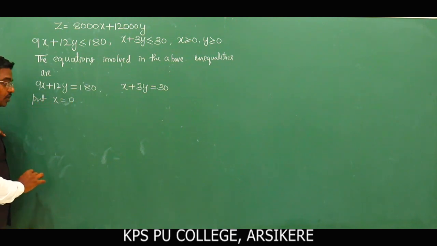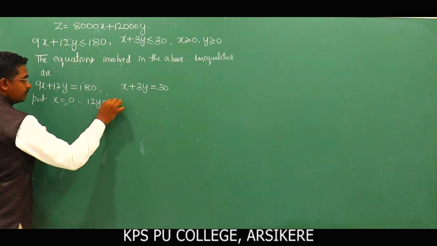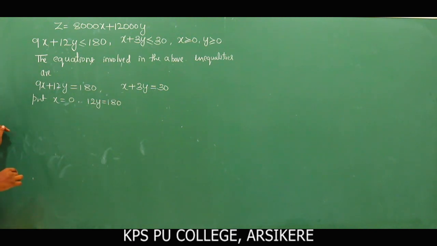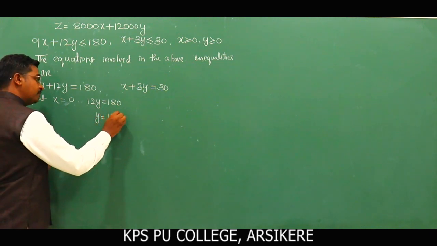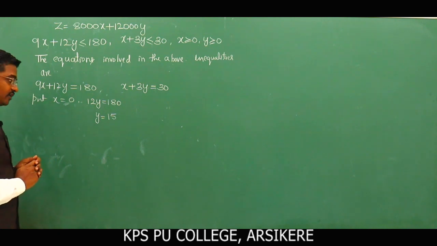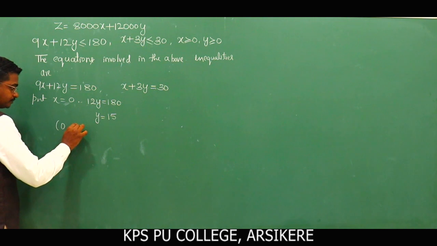When I substitute x is equal to 0, we get here 12y is equal to 180. On solving this, we get y is equal to 15. So what is the point here? 0, 15.